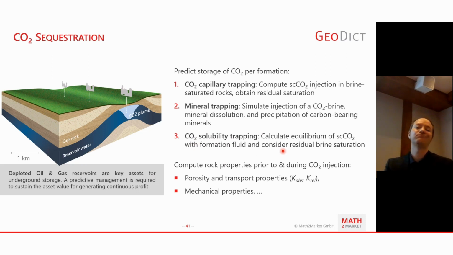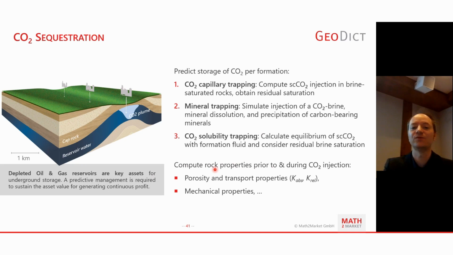So you look at how much residual brine I have in my reservoir rock, having done a capillary trapping simulation, and how much of the supercritical CO2 may dissolve into the remaining brine in my rock. That is something we can investigate for an equilibrium state.